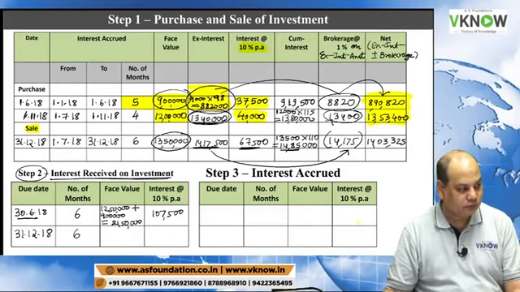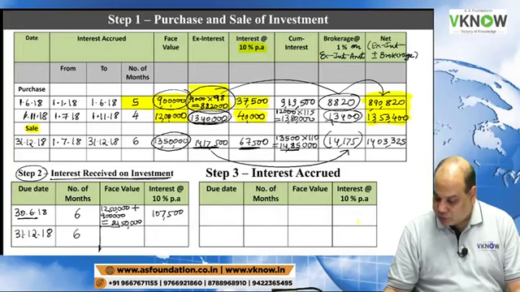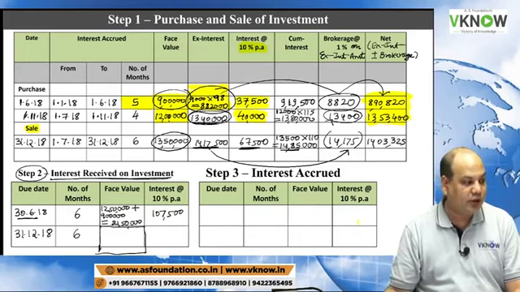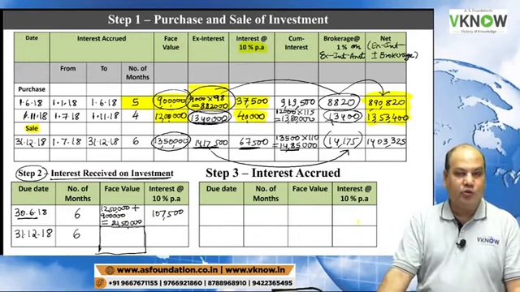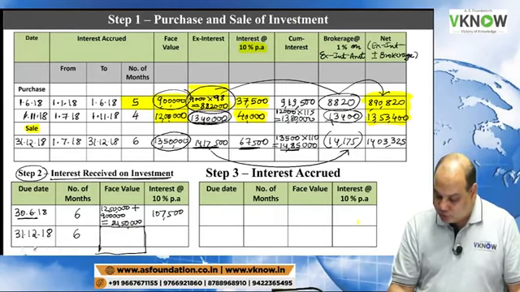1,07,500. Can anybody tell me now this figure? What was the face value of debenture outstanding on 31st December 18? So what I will do, I will write it for you.